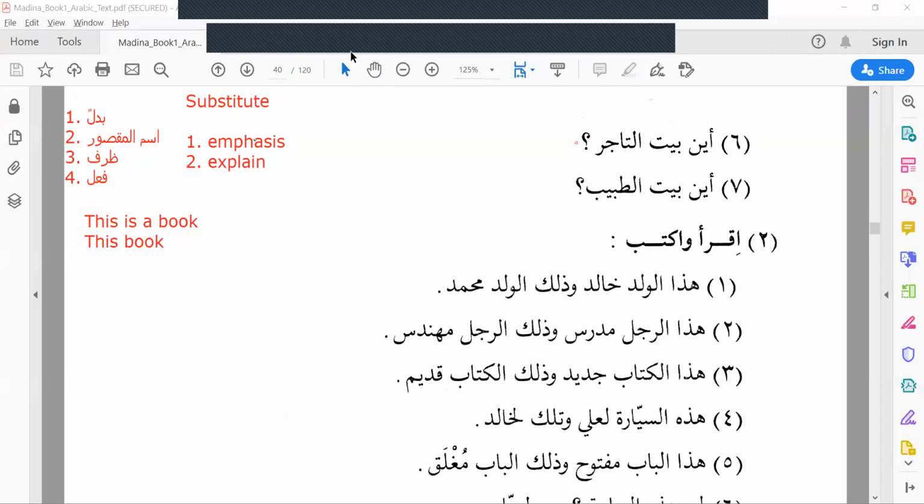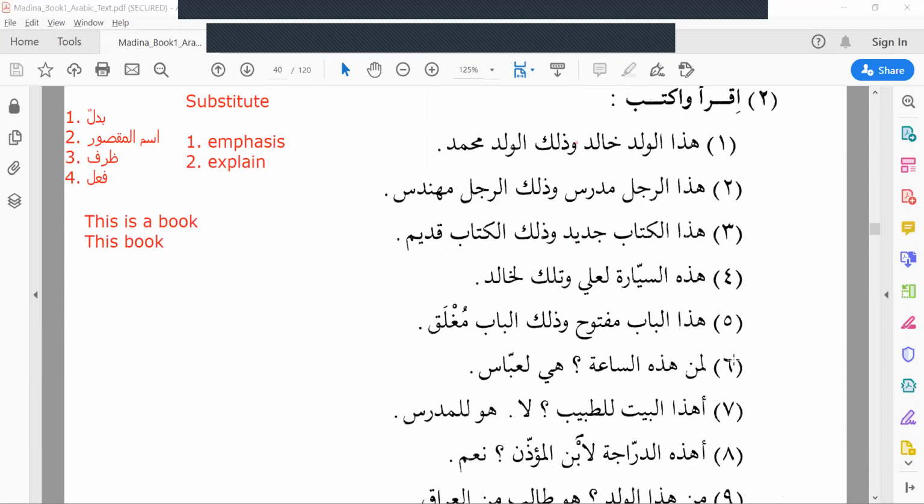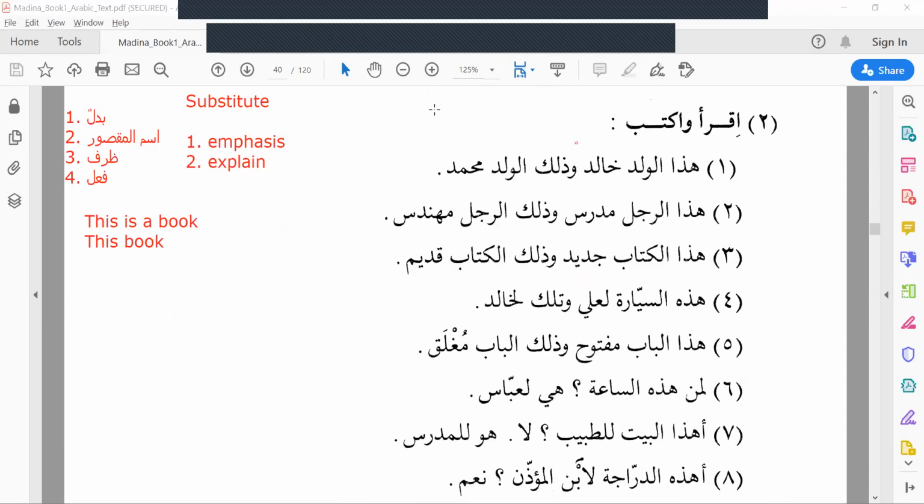Tamrin 2, exercise 2. Iqra waktub. Read and write. There are 12 sentences that we have to read and write. هذا الولد خالد. This boy. ولد means boy. This boy is Khalid. وذلك الولد محمد.